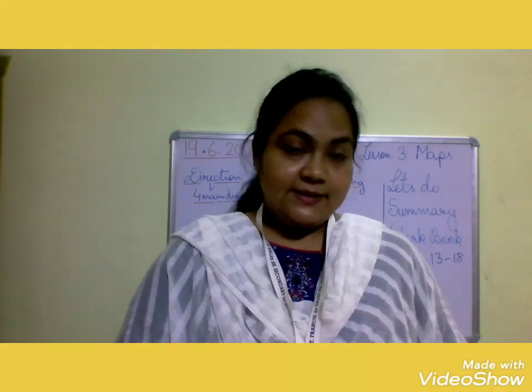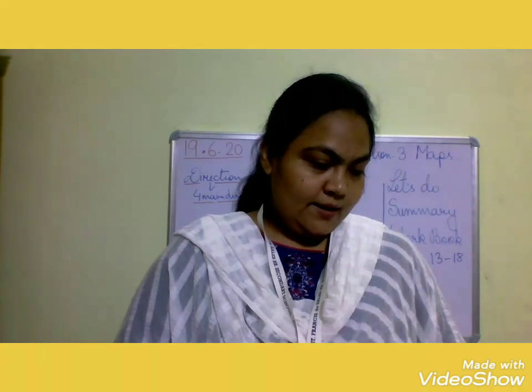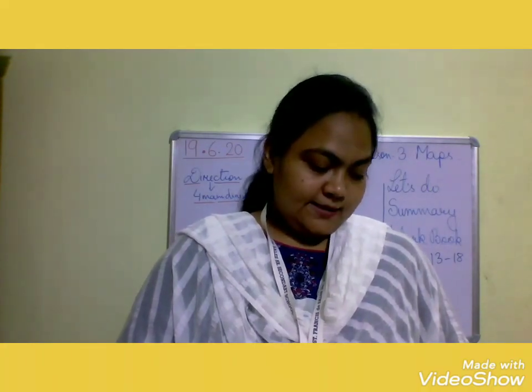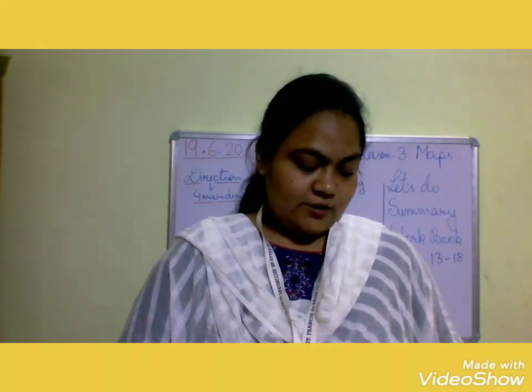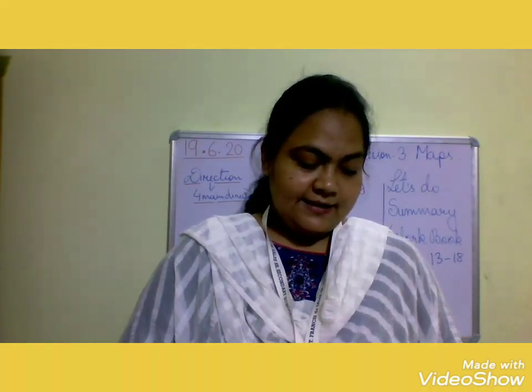The red house, number A, is in the west direction. Number B, the signpost, is in the north direction. Number C, the little hut, is in the east direction. Then the wooden bridge, number D, is in the south direction.